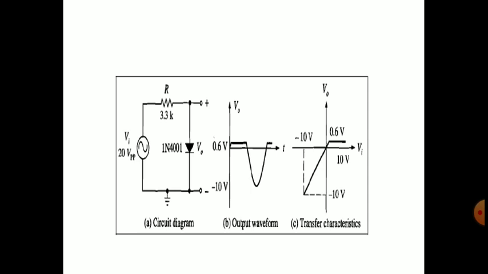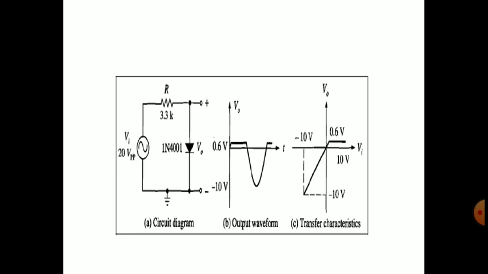In the practical diode we will have the cut-in voltage. We will have the cut-in voltage when it is forward biased. That means the minimum voltage required to forward bias the junction will be the cut-in voltage, that is 0.6 or 0.7 for silicon and 0.2 or 0.3 for germanium.